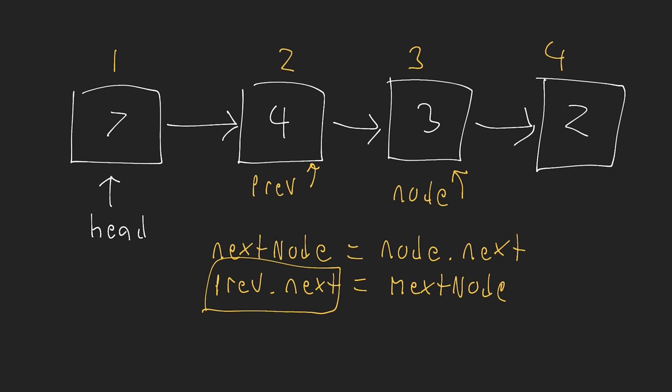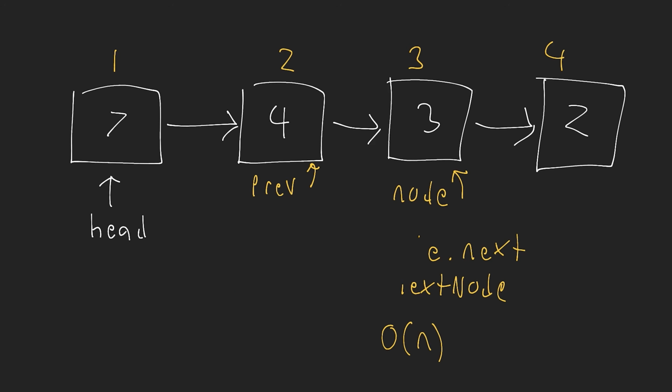Regardless, I have to set the previous node's next to be equal to the next node after the node that I want to delete. Now this means that this again is going to be a big O of n time complexity operation, because I need to locate both the previous node and the node that I want to delete. And if that's near the end of my linked list, that could take up to n operations, which is the size of my linked list. Now, if it's the very first node, then it's quite simple, right? If it's the head node, in fact, there's actually no previous node. So if that's the case, then what I do is I simply set my head node to be equal to the next node in my singly linked list. Hopefully this is making a bit of sense. I'm just trying to show you all of these different operations on how you would actually go about implementing this.